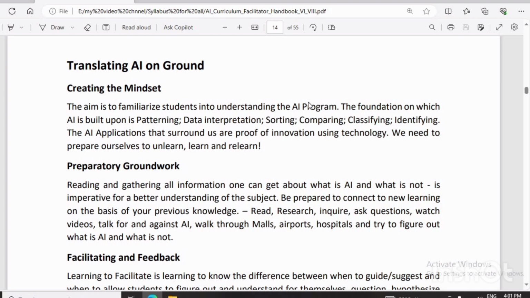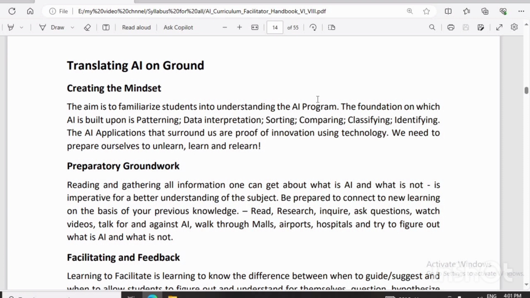So the focus of AI is to create a mindset to understand AI. So in short, these sentences mean to increase the understanding level of the student, to set the mind of the student for accepting the AI era and AI world.